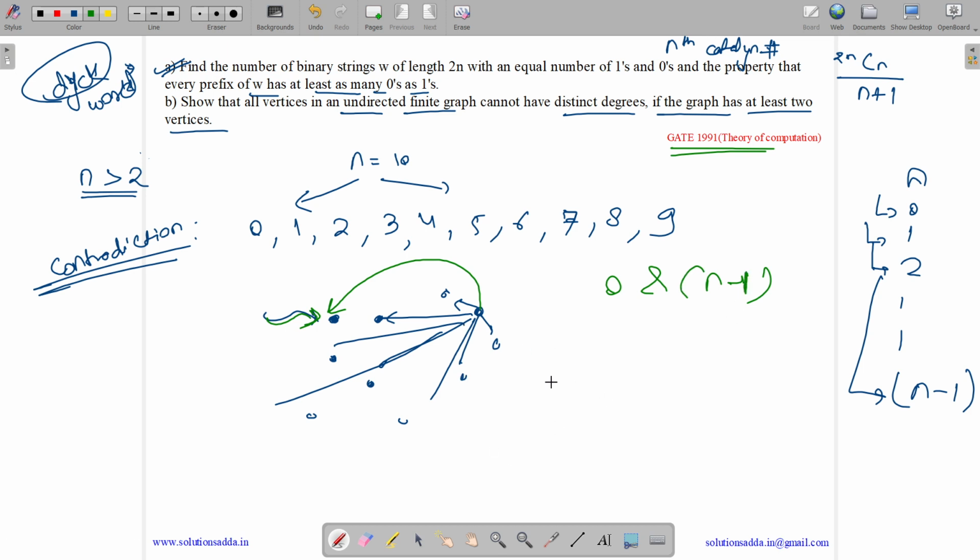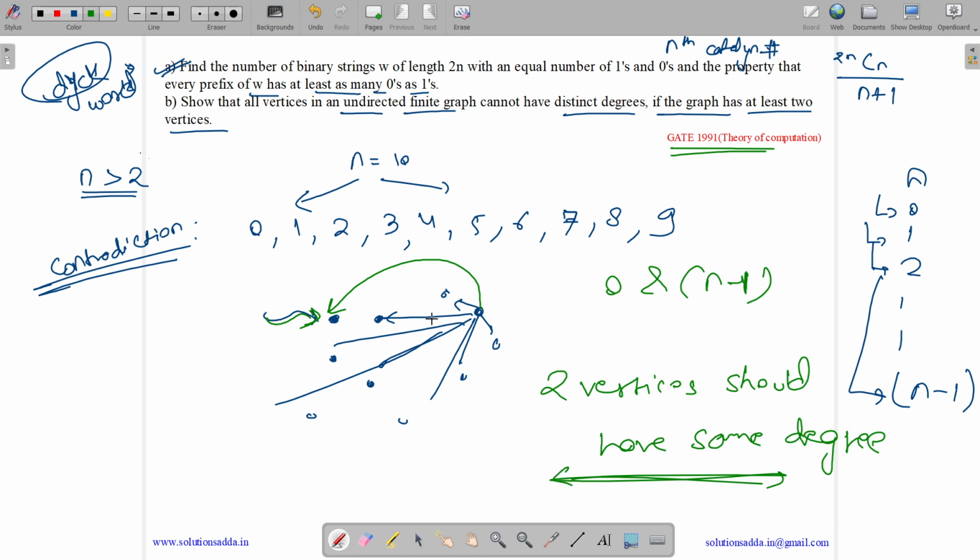For that to happen, two vertices should have the same degree. It also follows from the pigeonhole principle, and you get the same statement. Thus, we have proved by contradiction that all vertices cannot have distinct degrees. We can have degrees 0 to n minus 1, but two of them should have the same degree, for example two vertices with degree 2 or two vertices with degree 0. That is acceptable, but all distinct degrees are not acceptable.